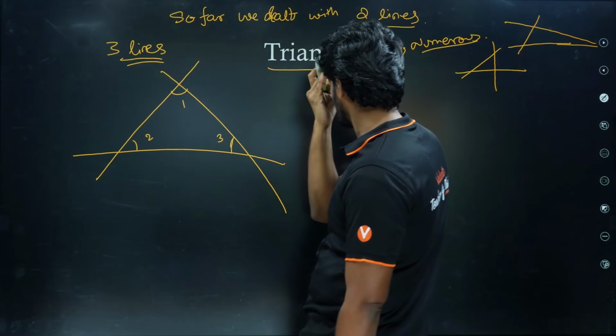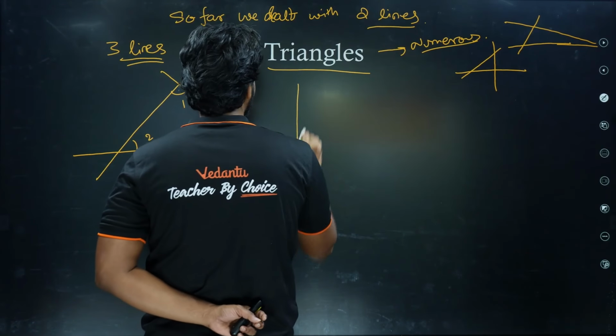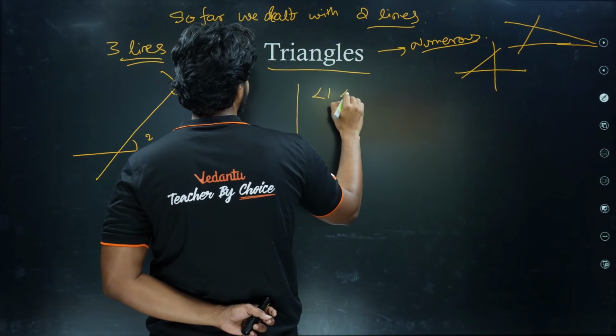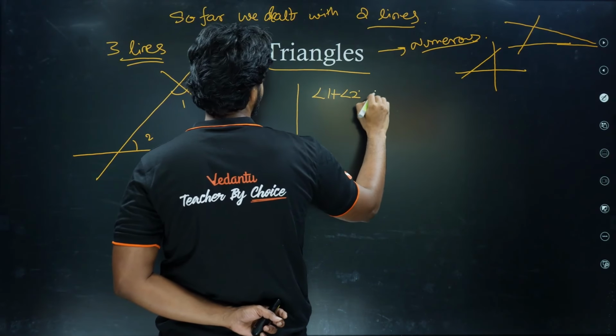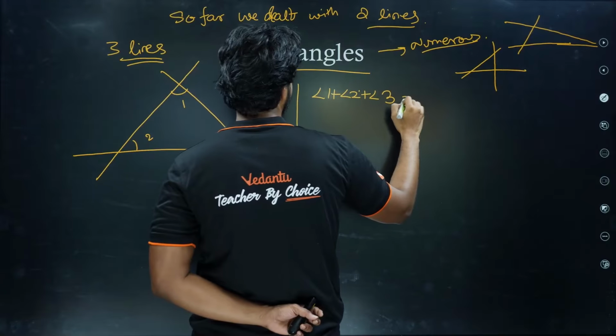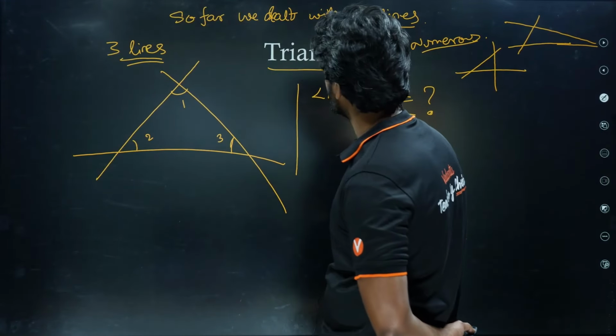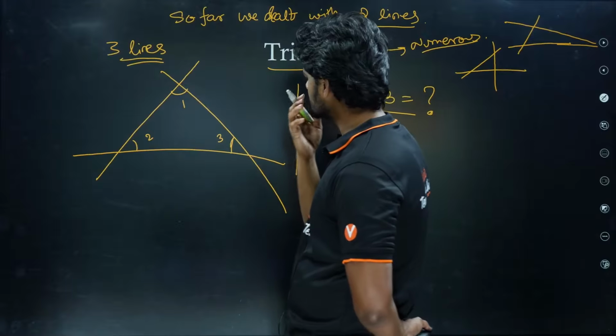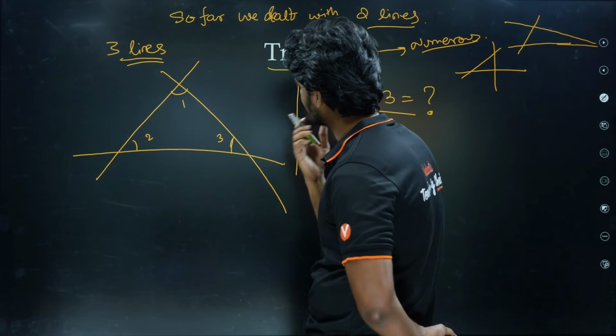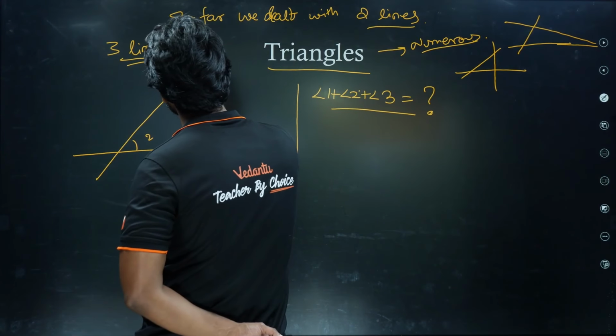So what can I say? One thing one would note is trying to find the sum of angle 1 plus angle 2 plus angle 3, right? Naturally that curiosity must occur. Another thing one must note is the relation between the intersection points.